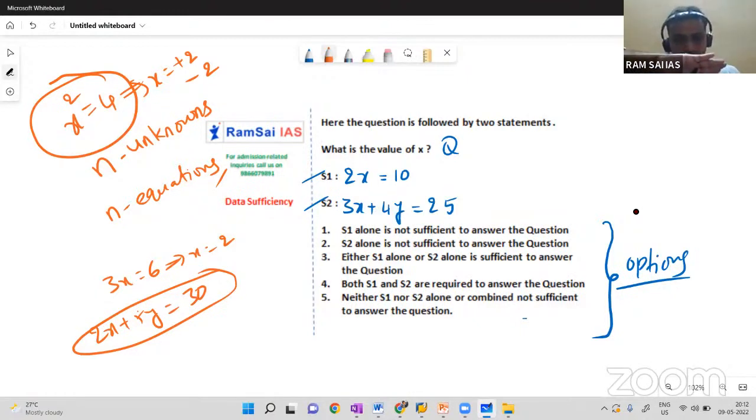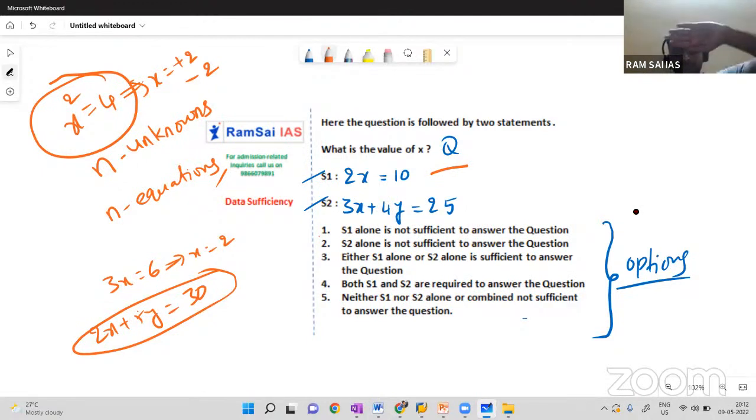So close second statement with your hand and solve the question with statement 1 alone. If 2x equal to 10, yes, single unknown, single equation, I can solve this question. X will be 5. I'll get the answer, unique value. Yes, 1 alone is sufficient. Then answer will be option... No. We should not go with option A, because can you look at third option? Either one or two. Two alone also can be sufficient. Then I have to go with third option, right? That's the reason. One alone is sufficient, but hold for 1 minute.